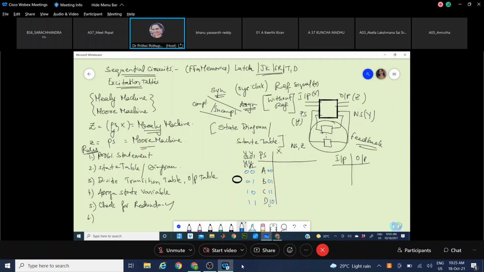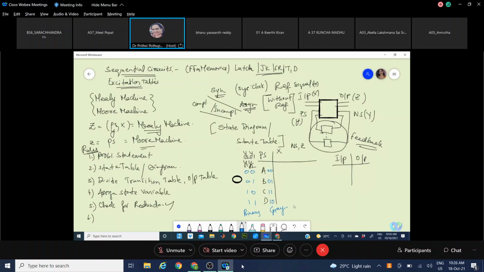And the next portion is that we need to take the assignment which gives a minimal, or irreducible minimal, equation. Sometimes the normal binary assignment may give a minimal equation, or the other way, gray assignment can give a minimal equation.